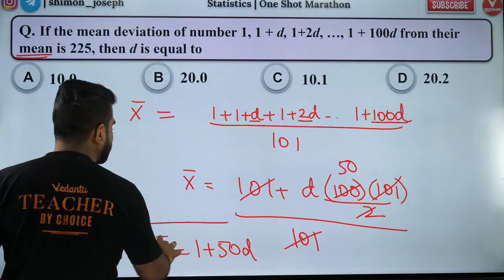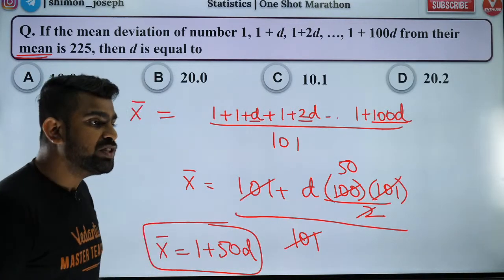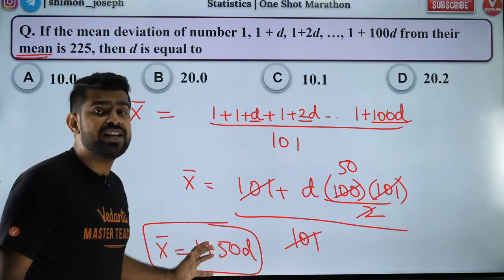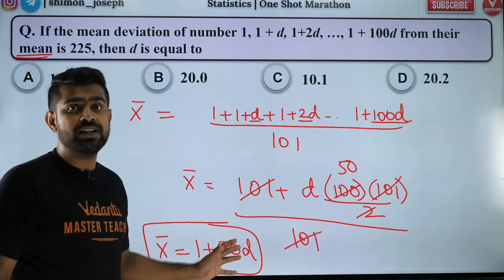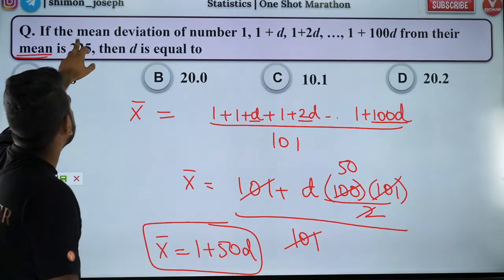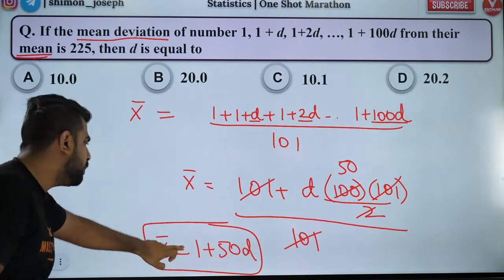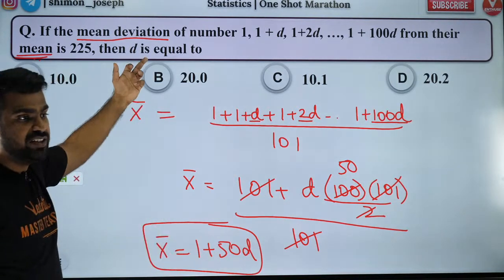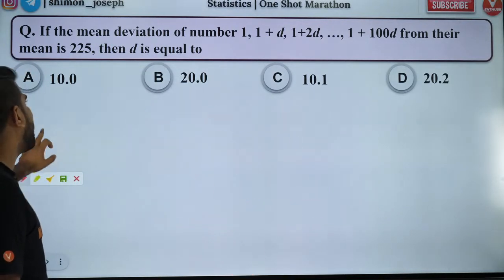Guys, this is just the first part of the question. This question is very lengthy. Did you all like that? This is just the first part because we have to calculate the mean deviation about the mean. So I just found the mean. Now I have to check the mean deviation. So let's have a look at it.